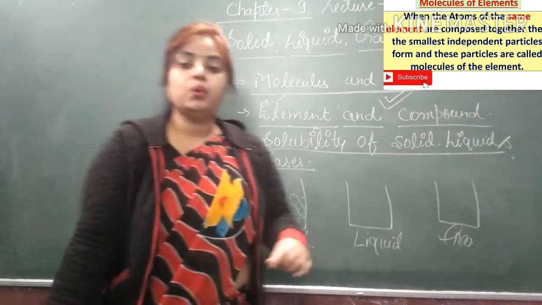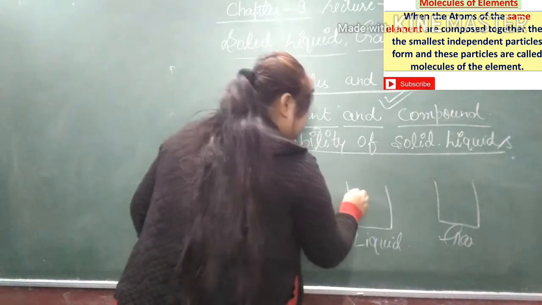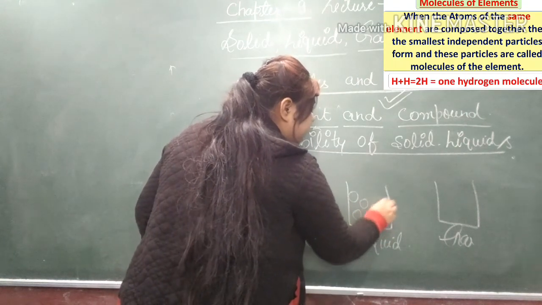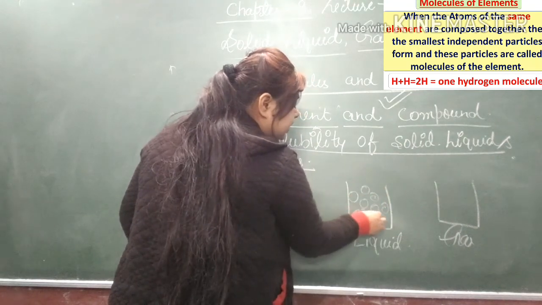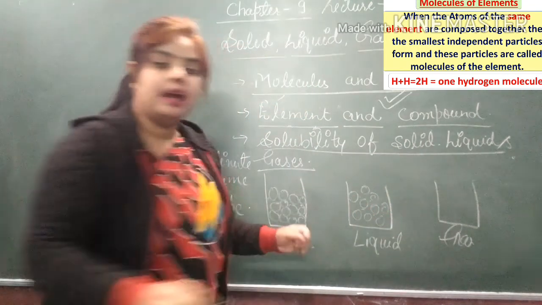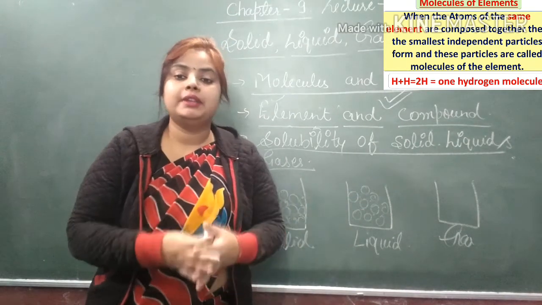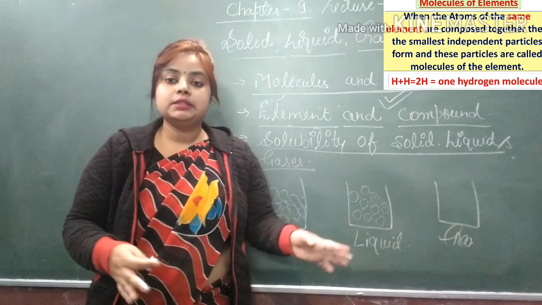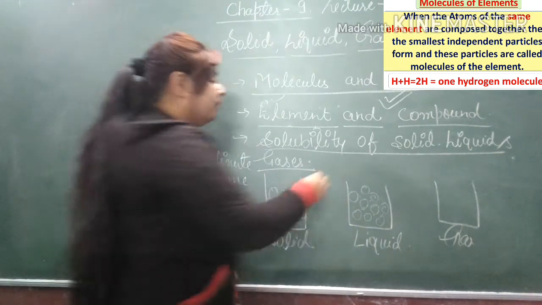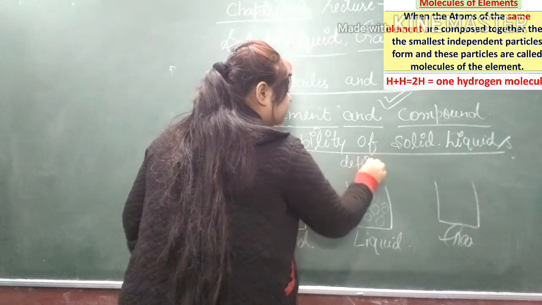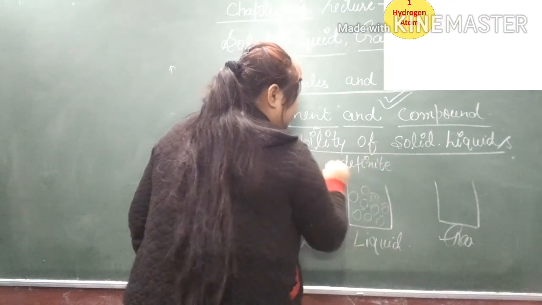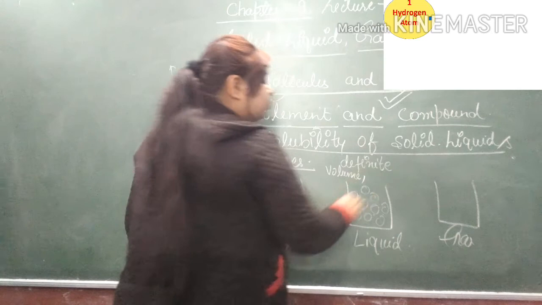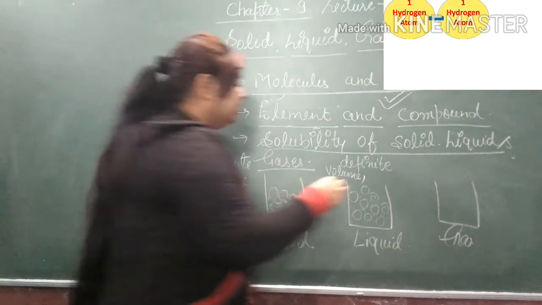Next is liquid. In liquid, the molecules of a substance are loosely packed and space between them is left, and the force of attraction is less in comparison to a solid. That's why they have definite volume, but don't have a definite shape.